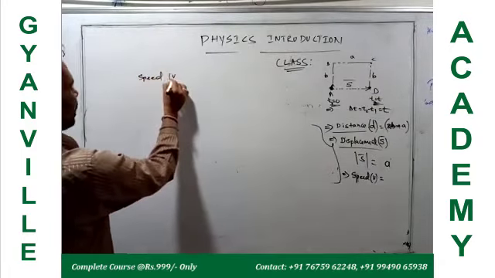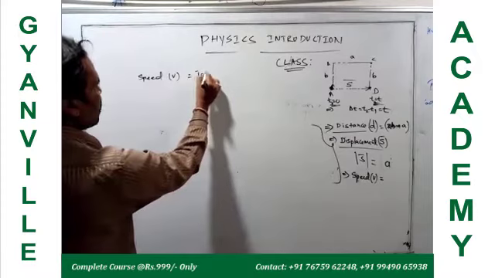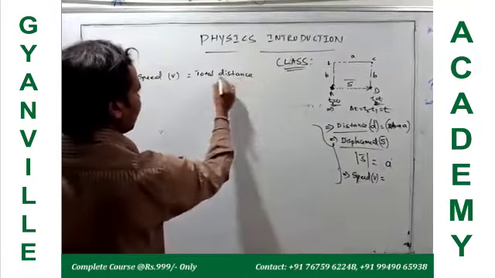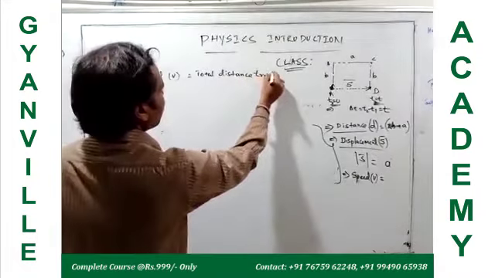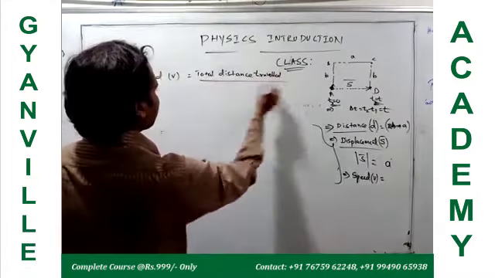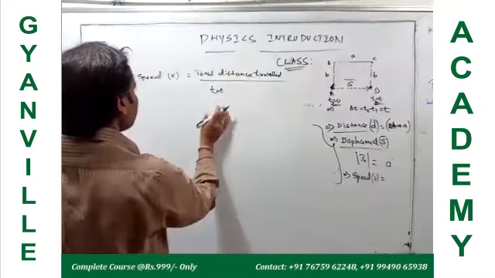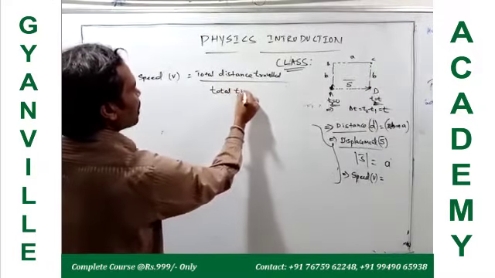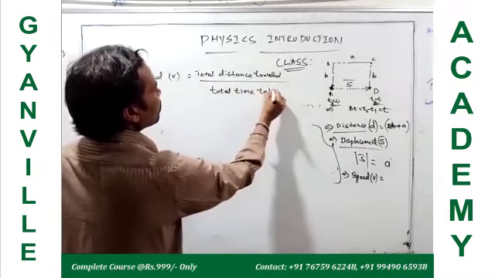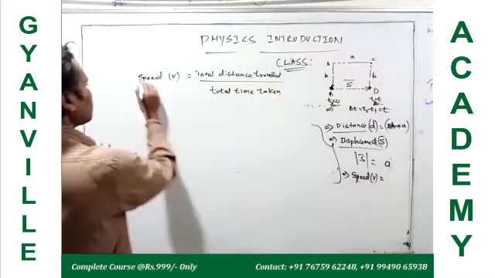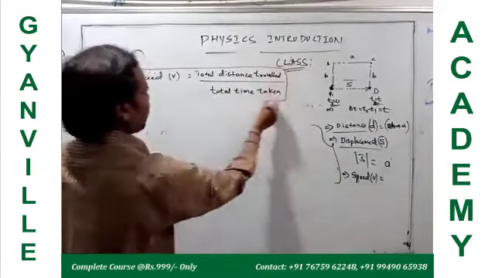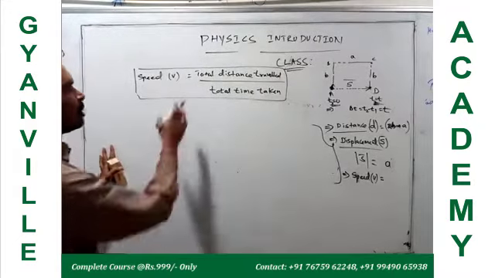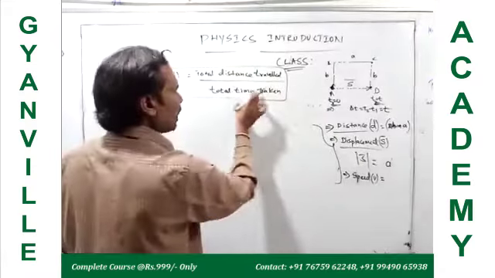Speed, we represent as V, is total distance traveled by total time taken. Now you tell me what is the speed you are getting for that example. This is the definition of the speed of the moving body: total distance traveled by total time.